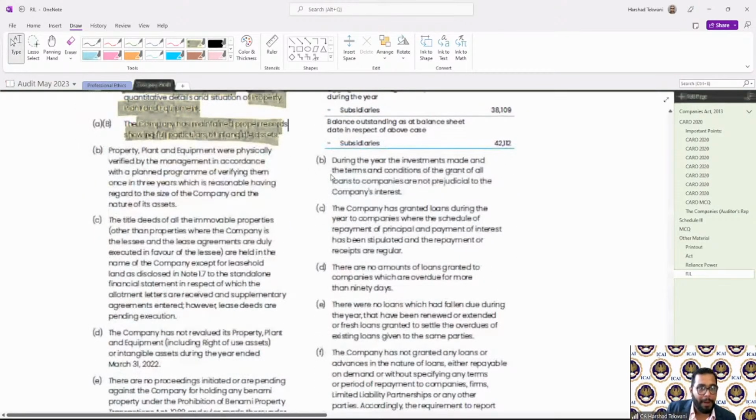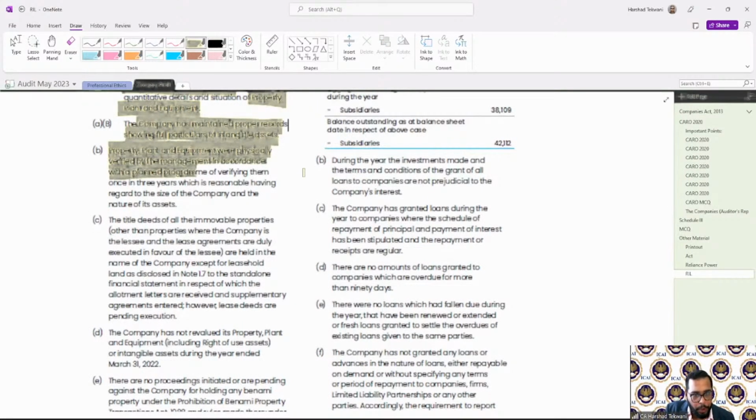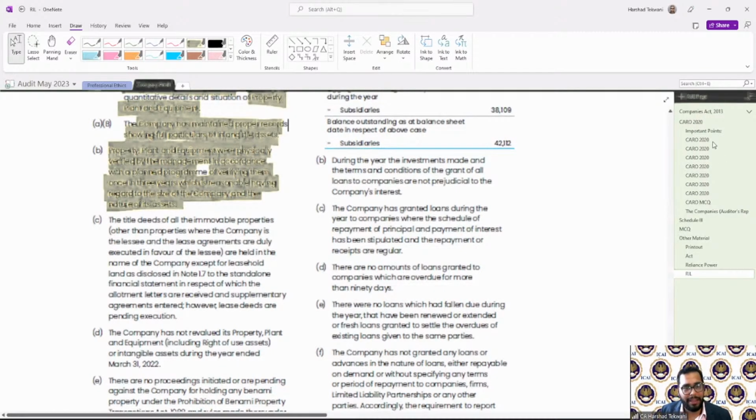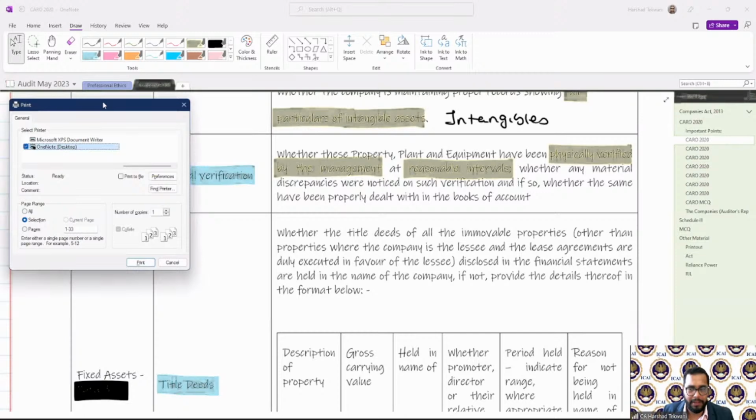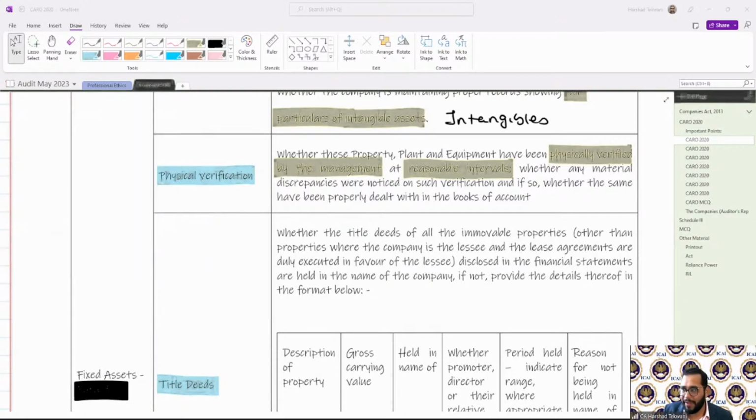Second, property, plant and equipment were physically verified by the management in accordance with the planned program of verifying them once in 3 years, which is reasonable having regard to the size of the company and nature of its assets. If there is any negative comment, otherwise I'll say it is appropriately fine. So what was the thing? This physically verified by the management at reasonable intervals. Yes, it is being verified by the management at the reasonable intervals or whatever policy it is, it's verified.